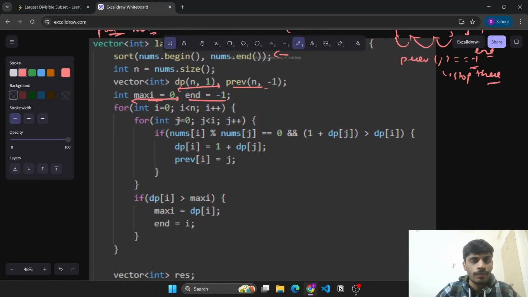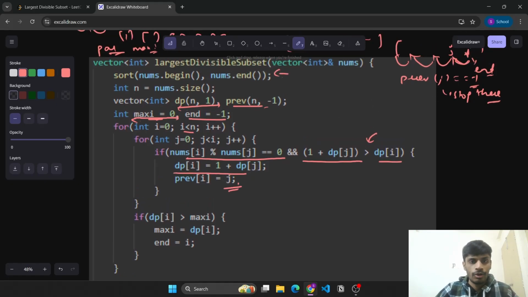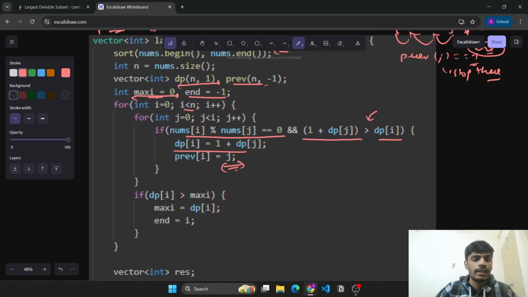So we do the same. We check if nums of i mod nums of j is equal to 0, meaning the previous element divides the current element, as well as 1 plus dp of j is greater, meaning we are getting a greater length. Then we'll update the dp and mark the prev of i as j. And to keep calculating this end value, we see if dp of i is greater than maxi, then we get a new end. So we'll mark end as i here.